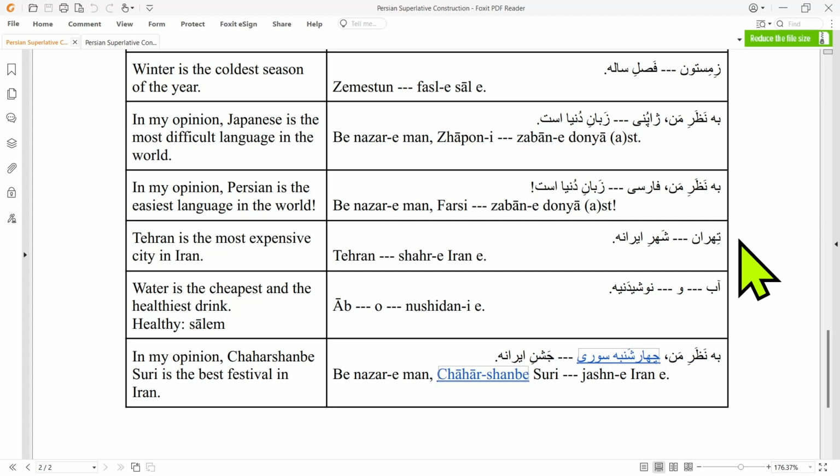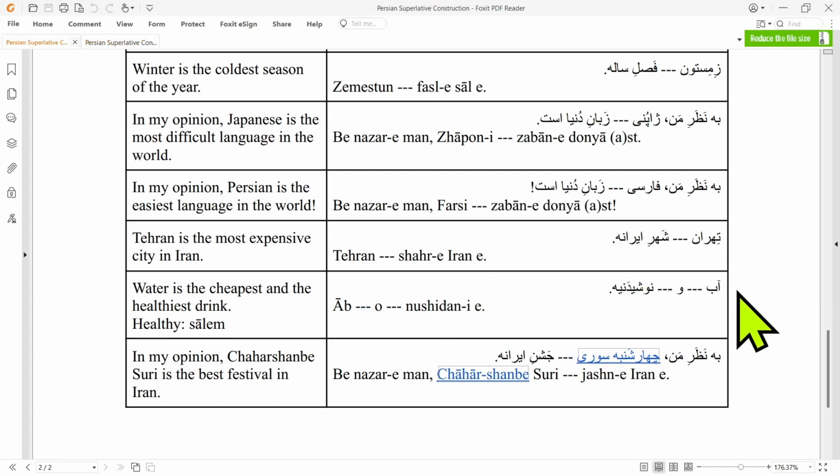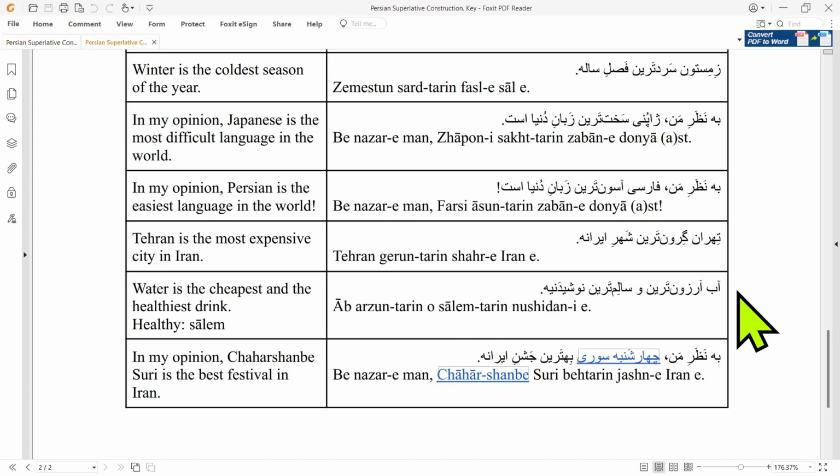Tehran is the most expensive city in Iran. Or more literally, Tehran is the most expensive city of Iran. تهران گرونترین شهر ایرانه. Water is the cheapest and the healthiest drink. آب ارزونترین و سالمترین نوشیدنیه.